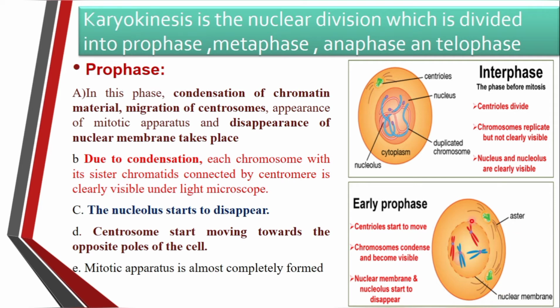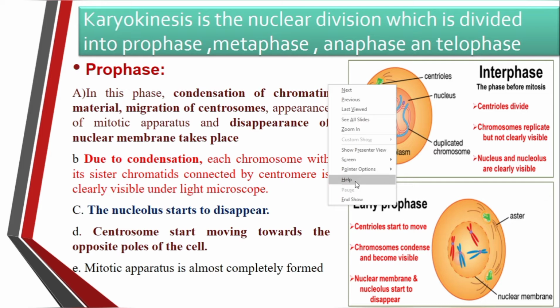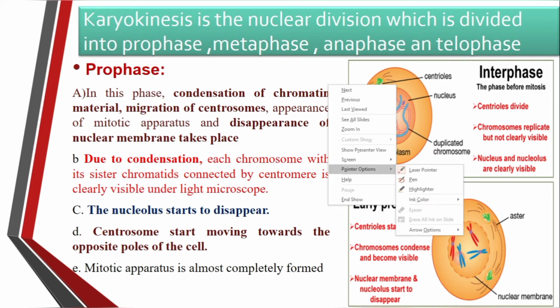In the prophase, the first important process that occurs is the condensation of the chromatin material. जे इंटरफेस मध्ये chromatin material होतं, ते chromatin material कोणत्या प्रोसेस मध्ये जाणार आहे? कंडेन्सेशन प्रोसेस मध्ये जाणार आहे. रिझल्ट इज व्हॉट? देयर इज द फॉर्मेशन ऑफ द क्रोमोसोम्स, and there is a presence of nuclear membrane in the interphase. This nuclear membrane starts to disappear. या ठिकाणी जो न्यूक्लियर मेम्ब्रेन आहे तो न्यूक्लियर मेम्ब्रेन डिसअपियर्स व्हायला सुरुवात होणार आहे. The nuclear membrane starts to disappear.